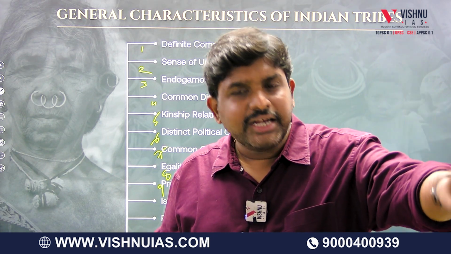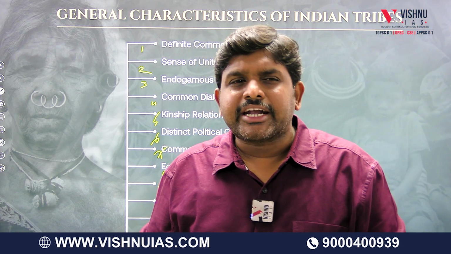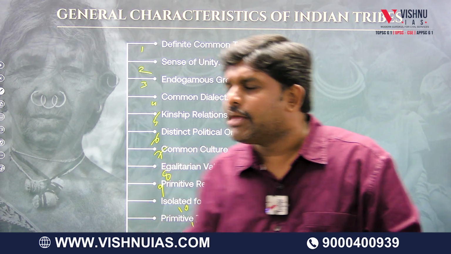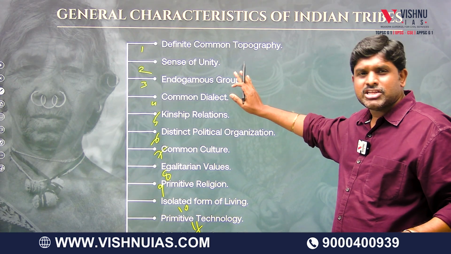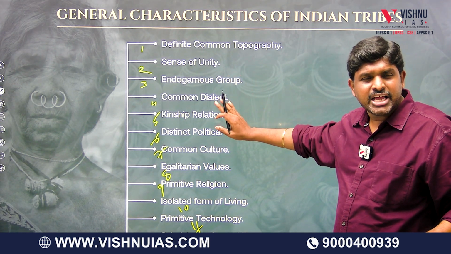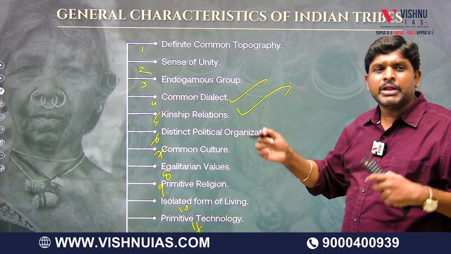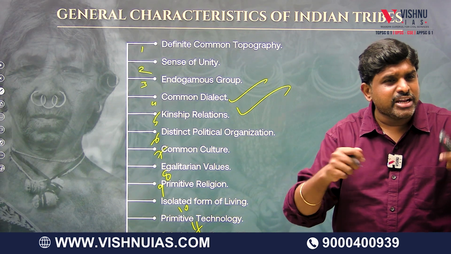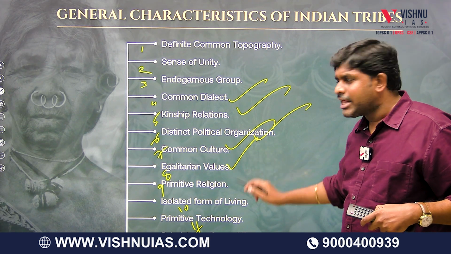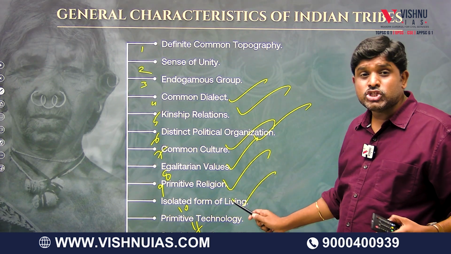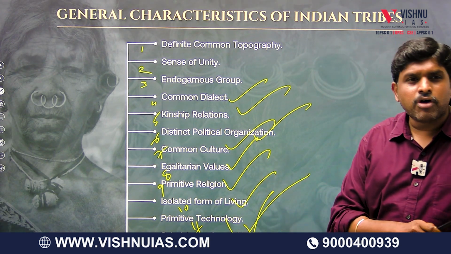The characteristics: a definite common topography, a sense of unity, endogamy, a common dialect, kinship relations, distinct political organization, common culture, egalitarian values, primitive religion, isolated form of living, primitive technology and subsistence form of economy.